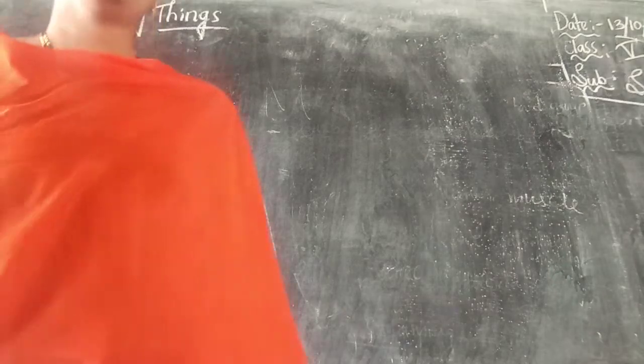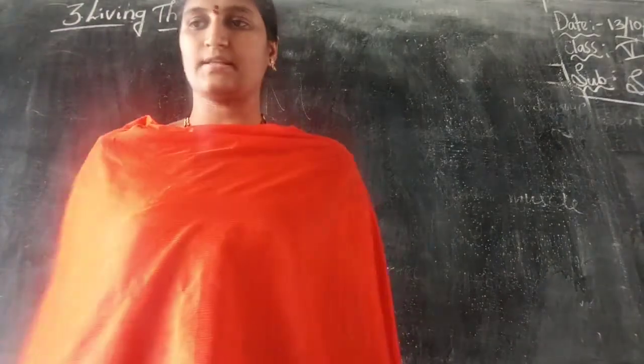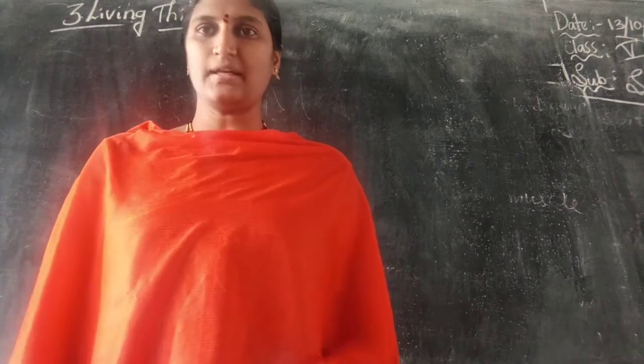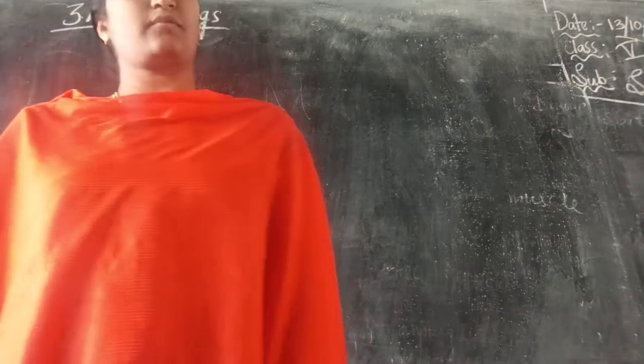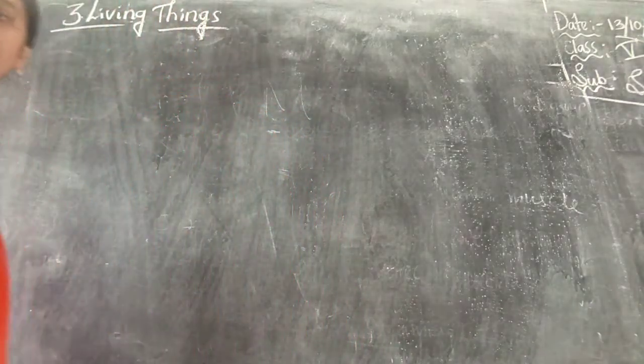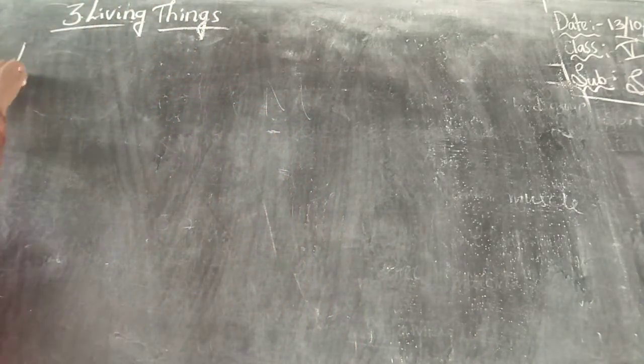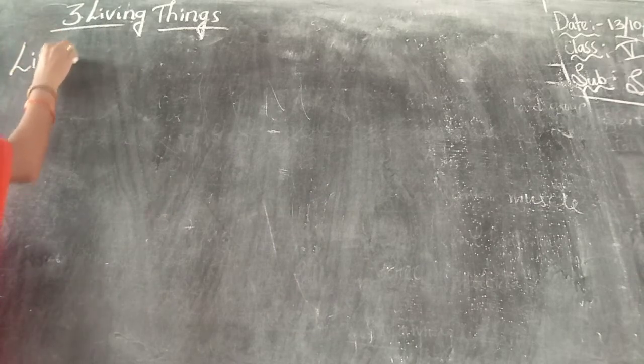Okay, dear children, today let us continue with the third lesson, living things. In this lesson today let us discuss the second characteristic of living things. The second characteristic of living things is, living things exhibit growth. What is the second characteristic? Living things exhibit growth.